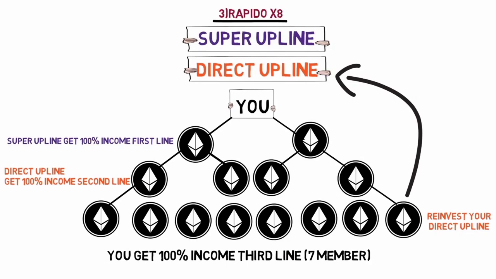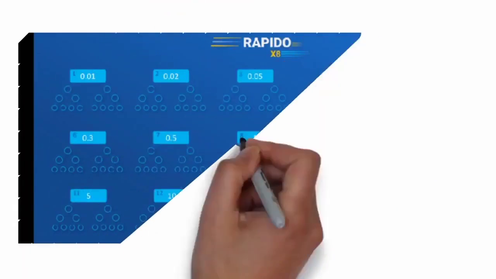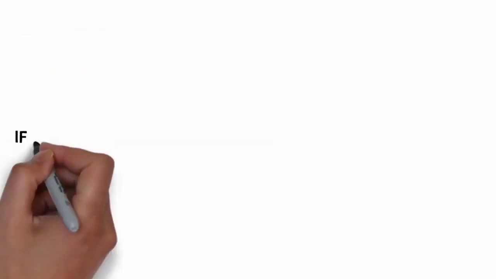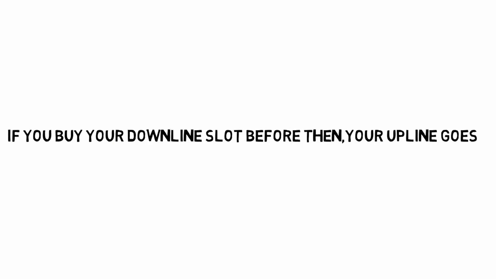So friends, the plan works according to this. You can get a lot of income by buying forward slots. You have the advantage of buying as many slots as you can. If your downline buys a slot before you, then your income goes to your upline. So try to get your team to walk with you.